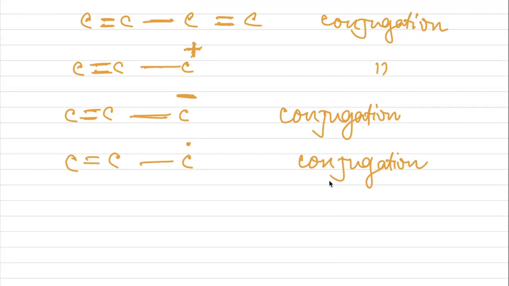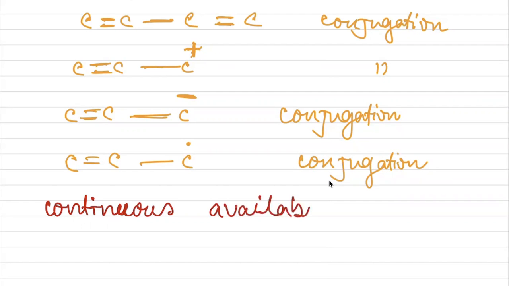So what is conjugation? We can say it is continuous availability of empty p orbitals.